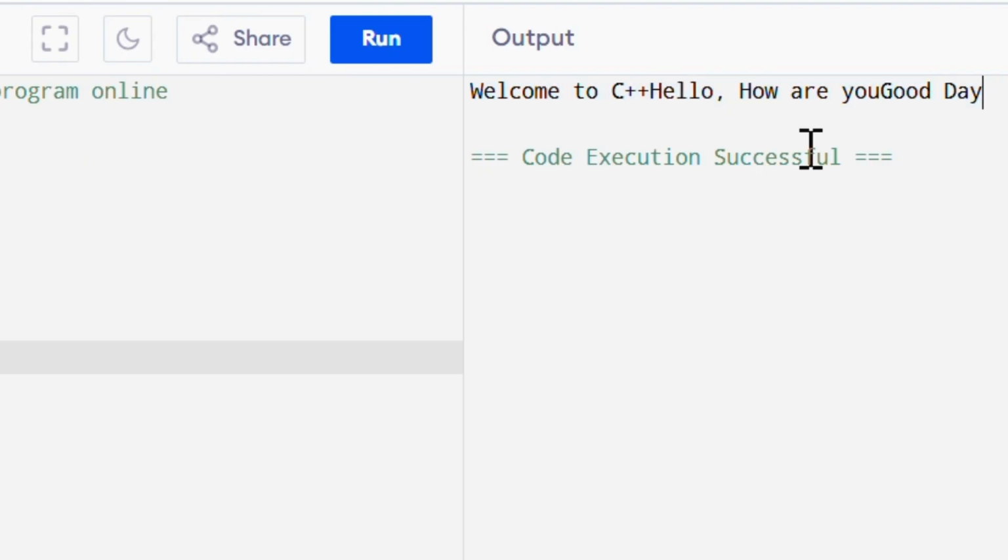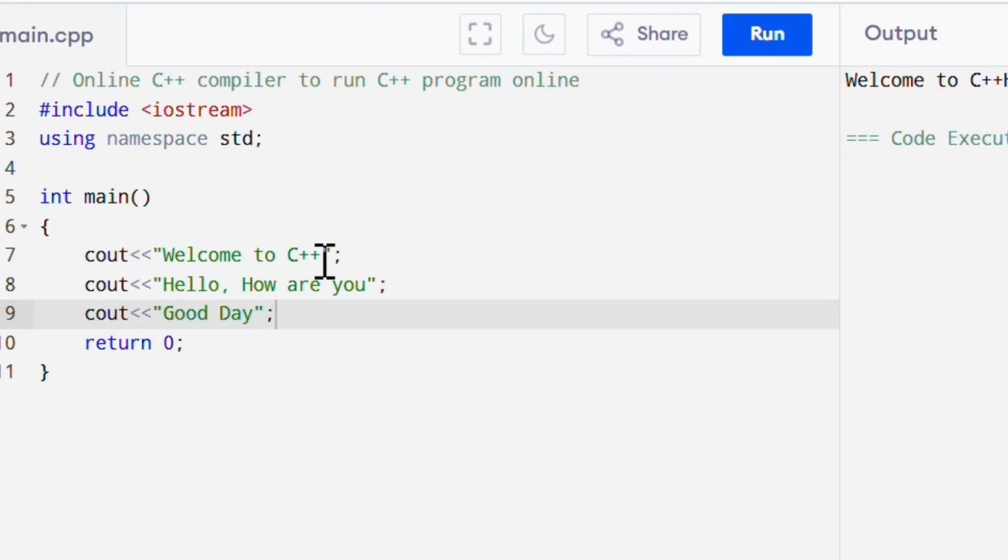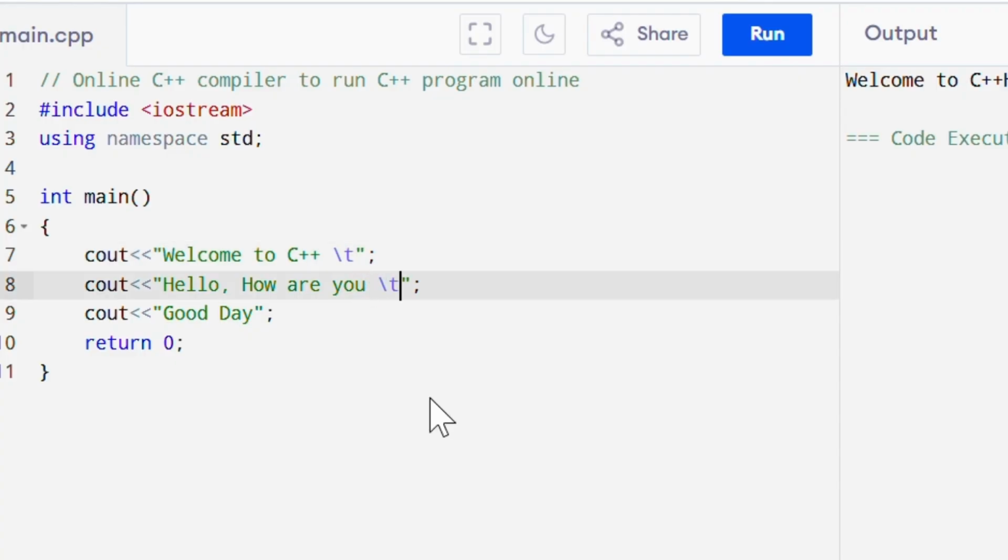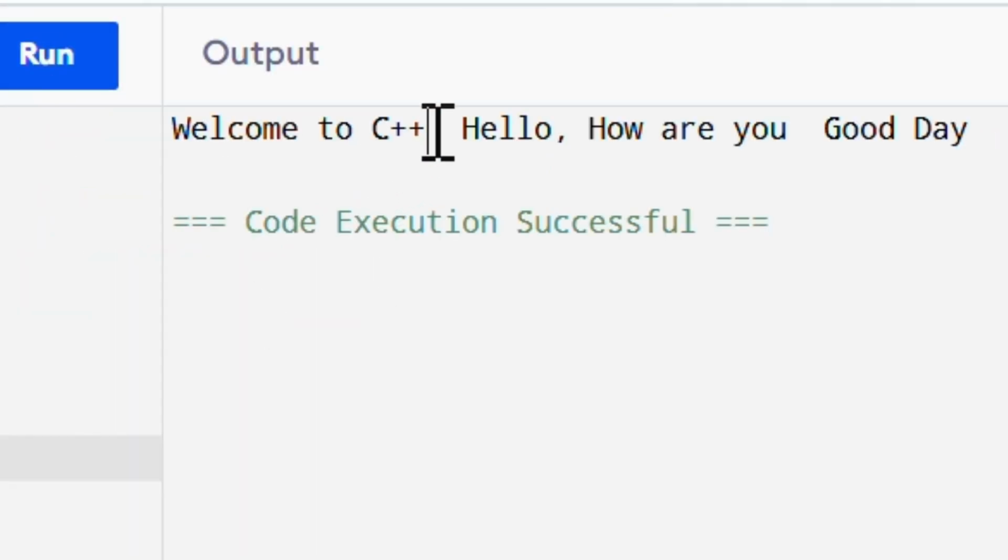Now I want each and every statement with some space. Here I want some space, here I want some space. What I will write is, after this line I will write /t. /t will give me a certain space after this statement. After this statement also I want a certain space, so I will write /t. Now I will click on the run button and see. Here, after the first line there is a certain space, then after the second line there is a certain space, and then the third line is printed.